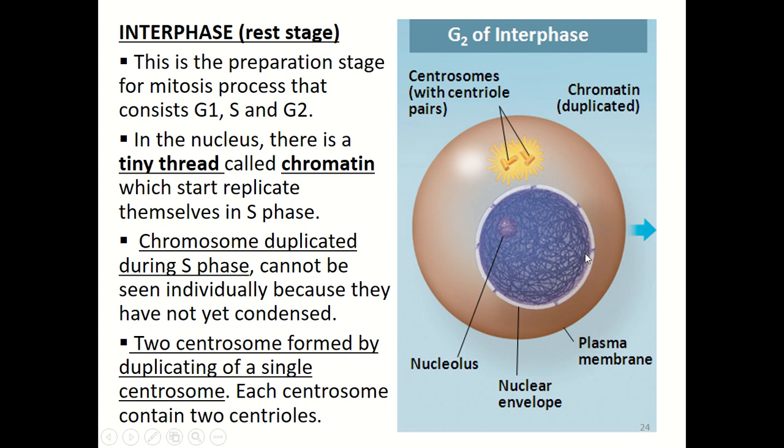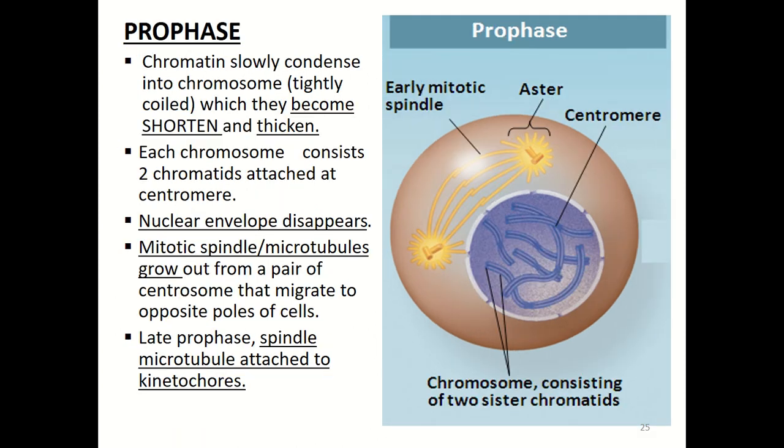The two centrosomes are formed here by duplicating the single centrosome, and each of these centrosomes contains two centrioles, meaning the centrosome is made up of a pair of centrioles. So four centrioles in total.